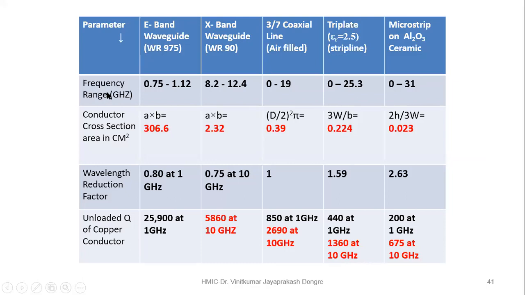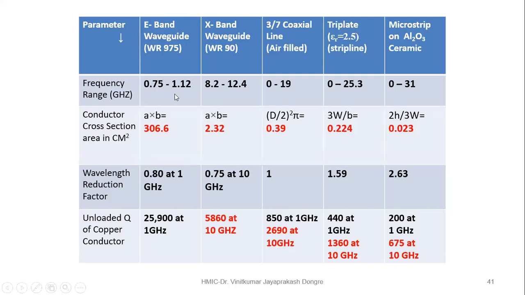What are the parameters I have taken? Very first is the frequency, because this is the fundamental parameter. So here the frequency of operation is given for the E band. For X band it is 8 to 12. So these are specific frequencies given. Coaxial cable can operate up to 19 gigahertz. This particular strip line will work for 25.3 gigahertz, and the microstrip line will work for 31 gigahertz.